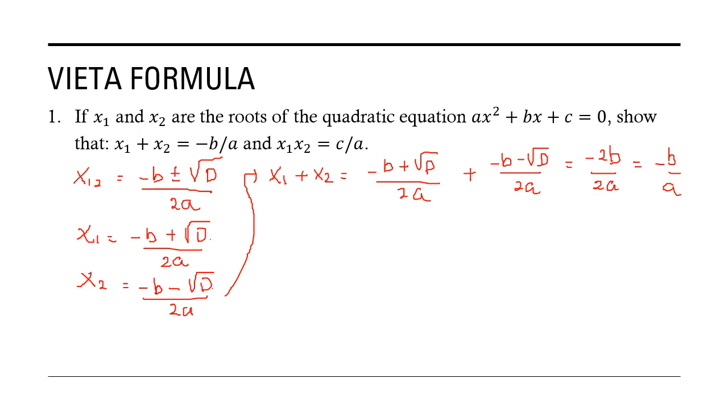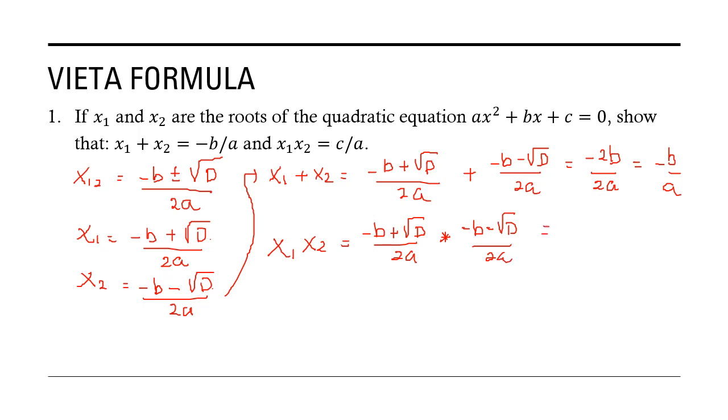And the second one, x1 times x2. So we multiply this one and this one. Minus b plus square root d over 2a multiplied by minus b minus square root d over 2a.